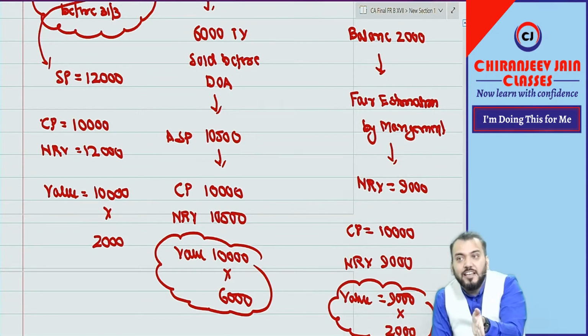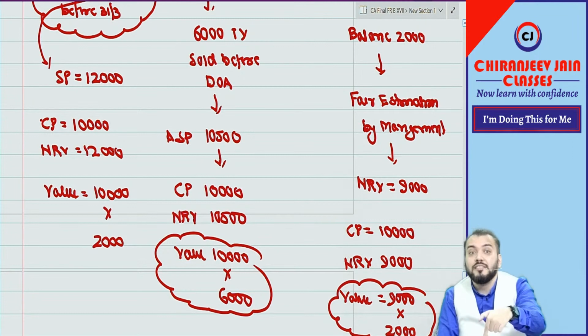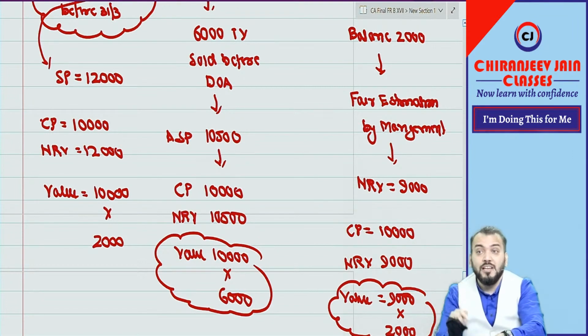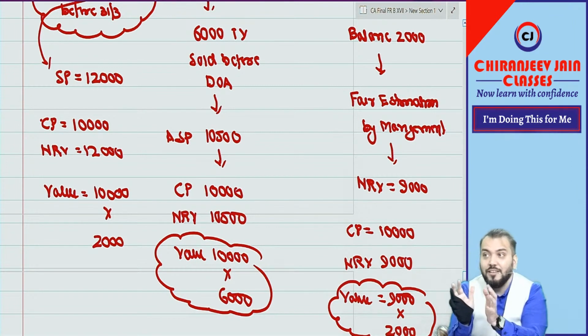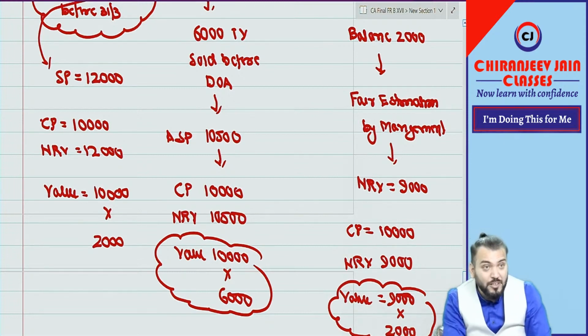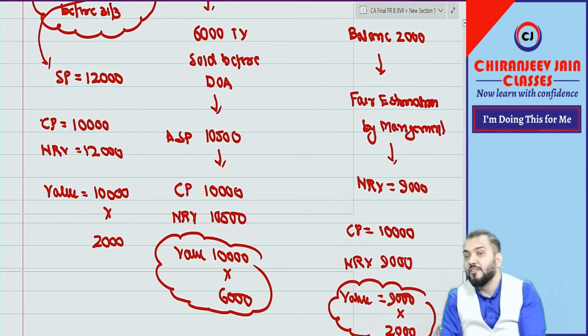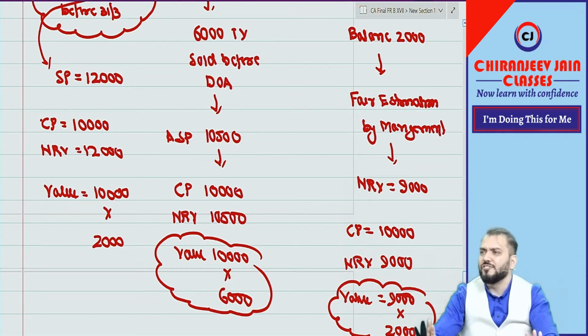In the revised ICAI study material, for the first time they have given a question of this type. For the first time, believe me, a dangerous question. It looks simple, but if you don't know the concept, it is dangerous. They have given it in the revised ICAI study material, so expect a question from this topic. But have you understood?